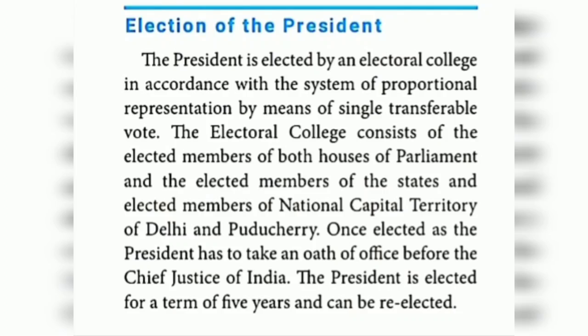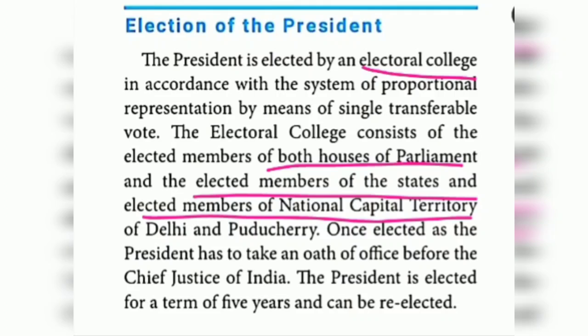Yes, then the next one, election of the president. Just before, I told you, the president is elected by the electoral college members. The electoral college consists of both houses of the parliament. Yes, what houses are there? Rajya Sabha and Lok Sabha. And the elected members of the states and the elected members of the national capital territory of Delhi and Puducherry.